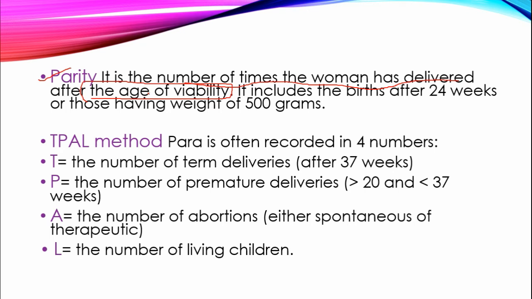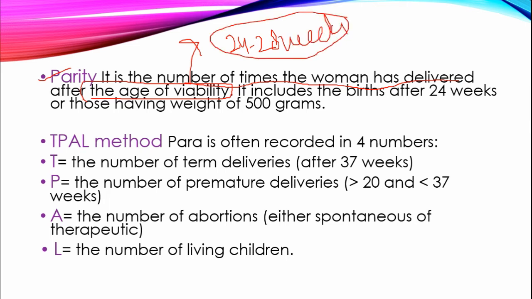The age of viability we usually take as 24 to 28 weeks. ठीक है, means after this time a fetus can survive in the external environment. Viability means ability to survive. So we consider 24 to 28 weeks, after which the fetus can survive in the external environment.